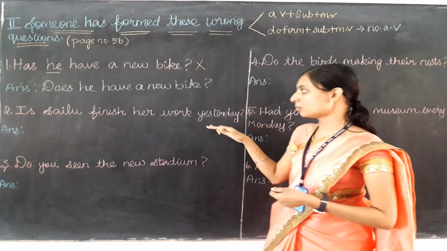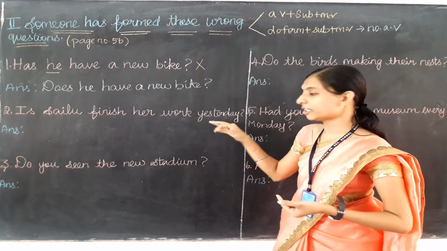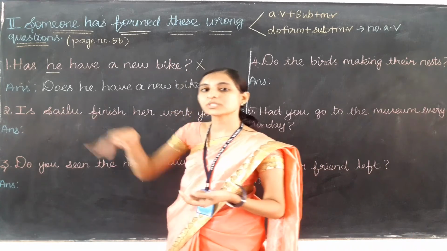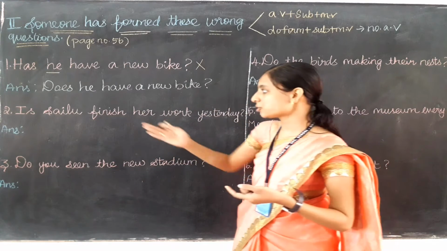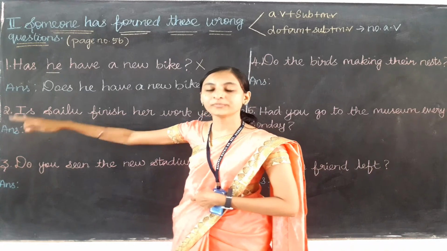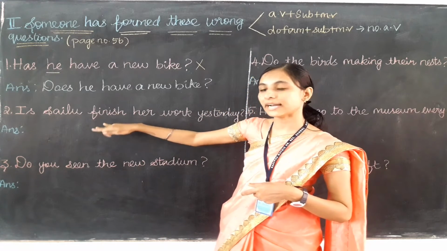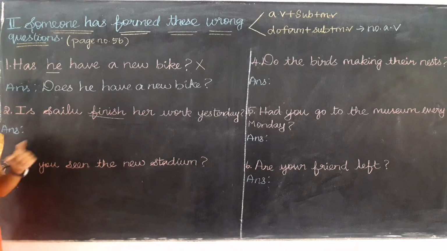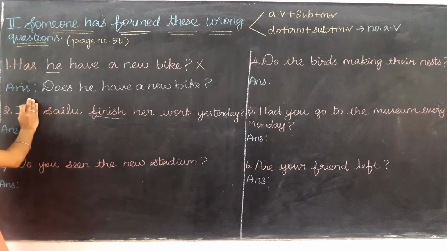Is Sailu finish her work yesterday? It means they are talking about the past time only, but for the auxiliary verb they have used a present time verb, and this is wrong. Also, can you find any ing here? When we are using a be form verb as an auxiliary verb, the main verb should end with ing. Here finish is the main verb. Does it end with ing? No. So the whole question is wrong.